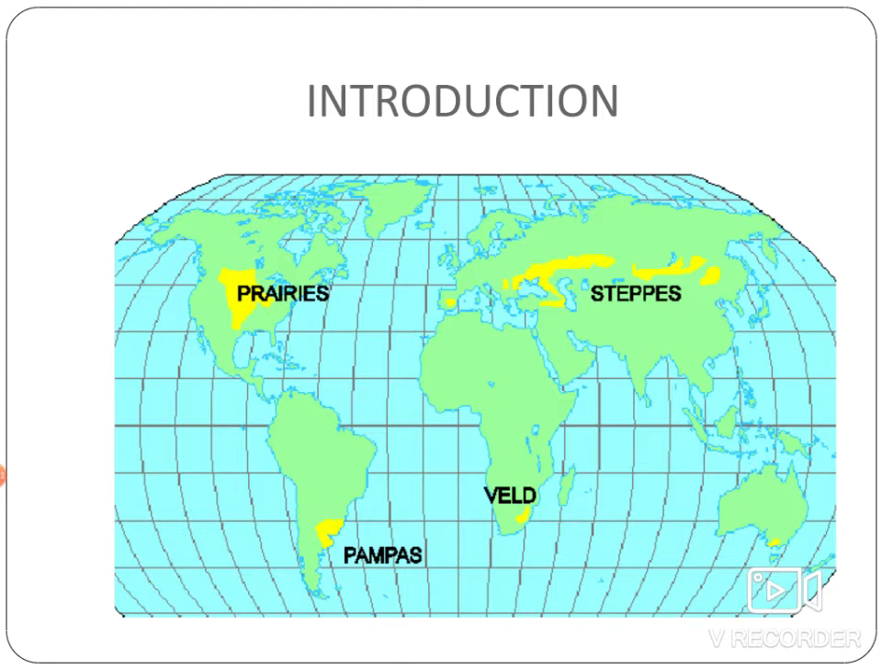So, now we have to learn about the prairies of North America. The prairies of North America lie in the heart of America and in the southern parts of Canada. They are watered by the Mississippi and Missouri rivers.